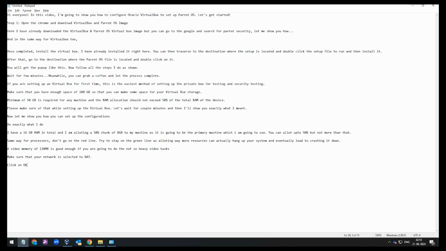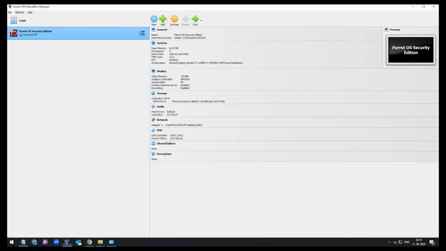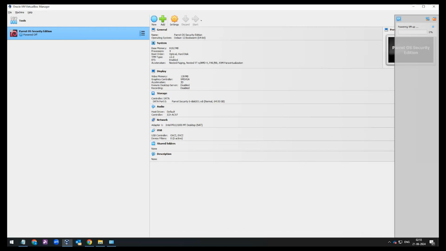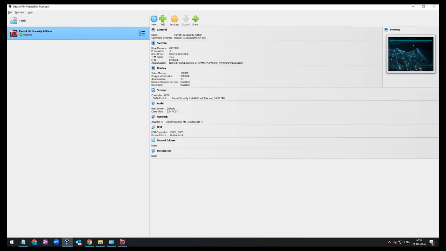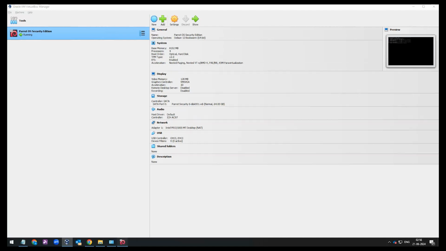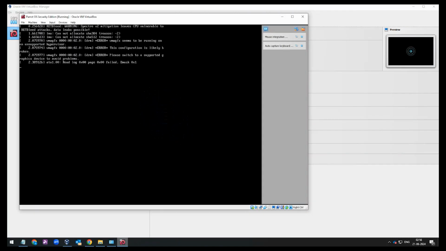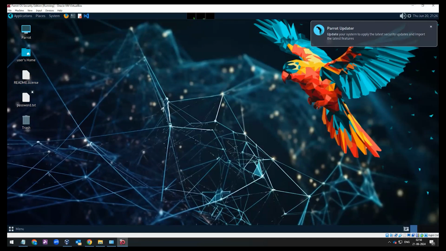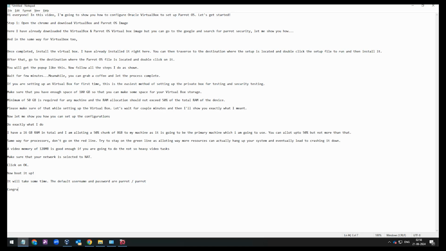Click on OK. Now boot it up. It will take some time. The default username and password are Parrot. Congratulations, you are in your own VirtualBox.